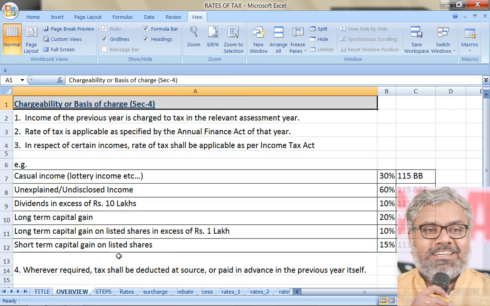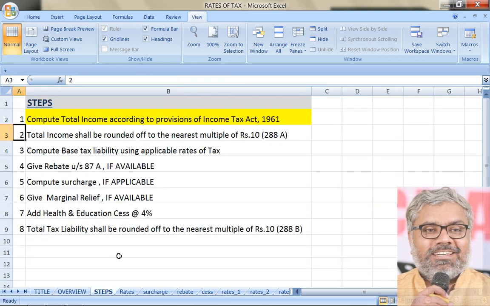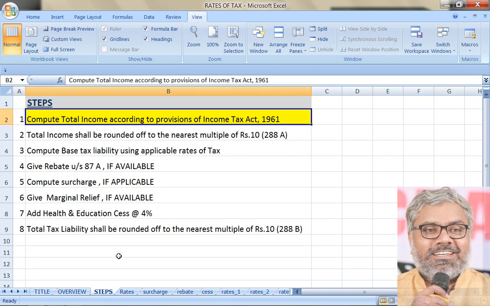We have discussed some of the common rules in relation to computation of income tax liability and where the tax rates are mentioned in general, some of them in the Finance Act, some of them in the Income Tax Act, and most importantly the steps in relation to computation of tax liability after knowing the total income.